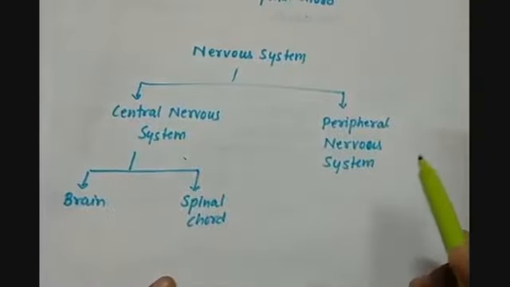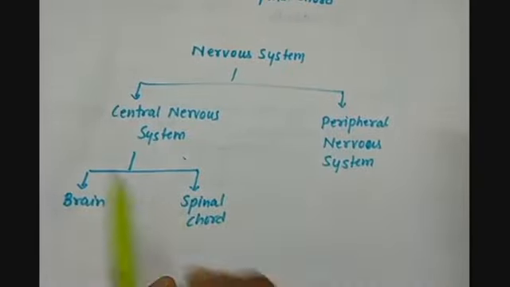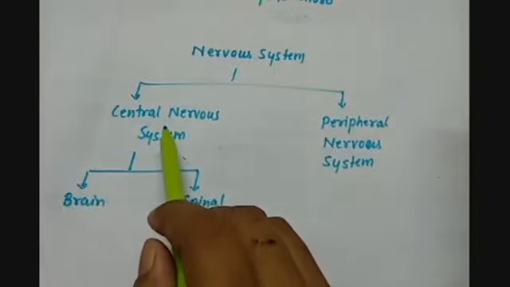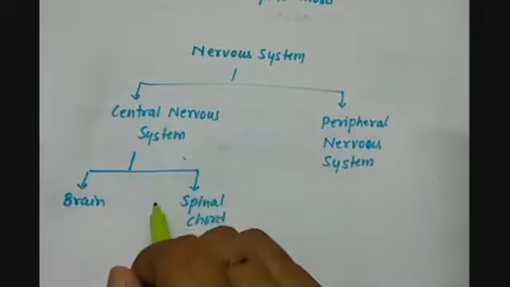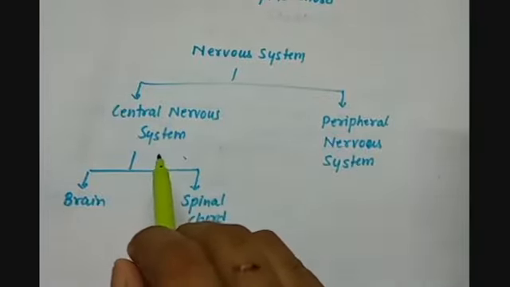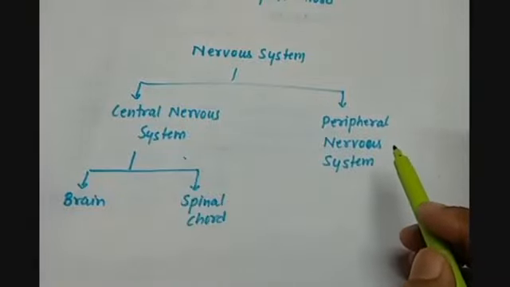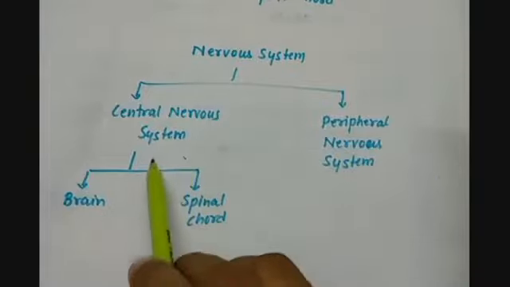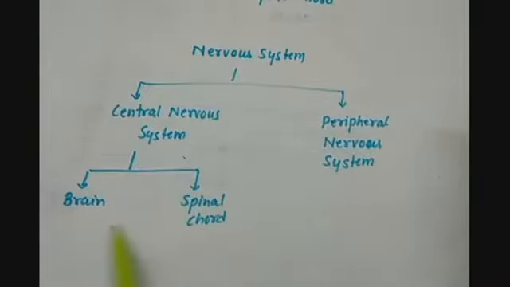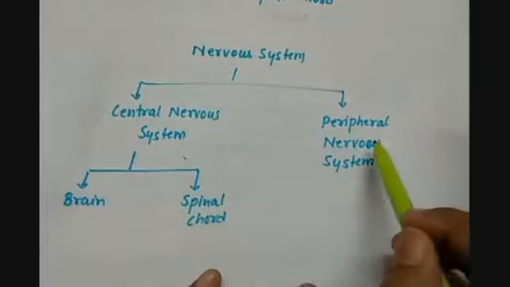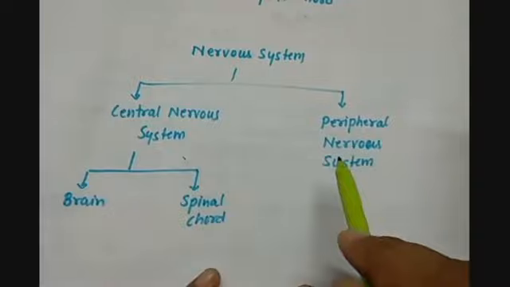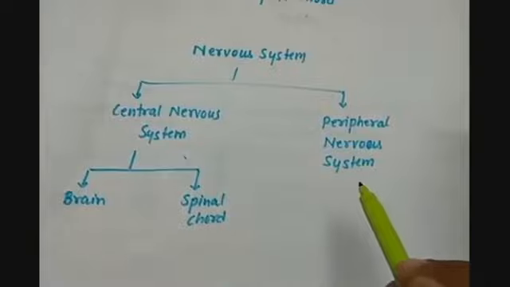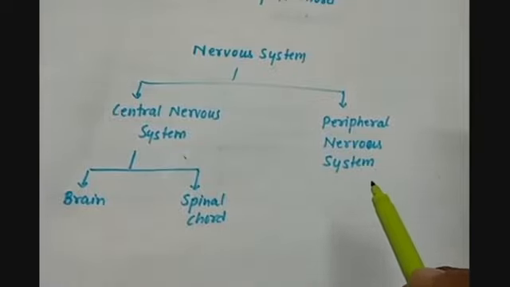They both consist of varieties of nerves, but the central nervous system has this name because it is present on the central axis of the body, and the peripheral nervous system is on the peripheries of the body. The central nervous system is further divided into two parts, the brain and the spinal cord. The peripheral nervous system is further divided into various kinds of nerves. The nerves can be of different types on the basis of different criteria.